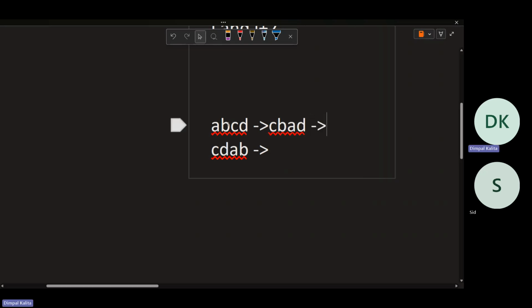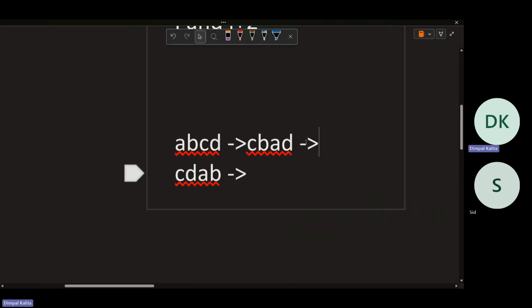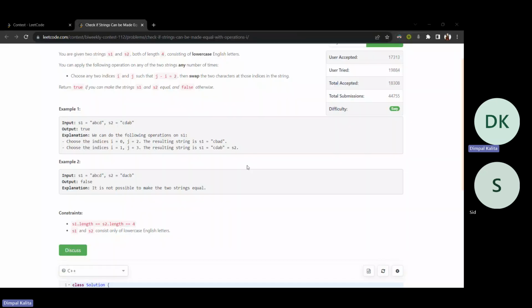Then we can swap this B and D, then the string will look like CDAB, and both strings are equal now. Okay, in two operations. We don't have to minimize any operations, we just have to check if both strings are equal.